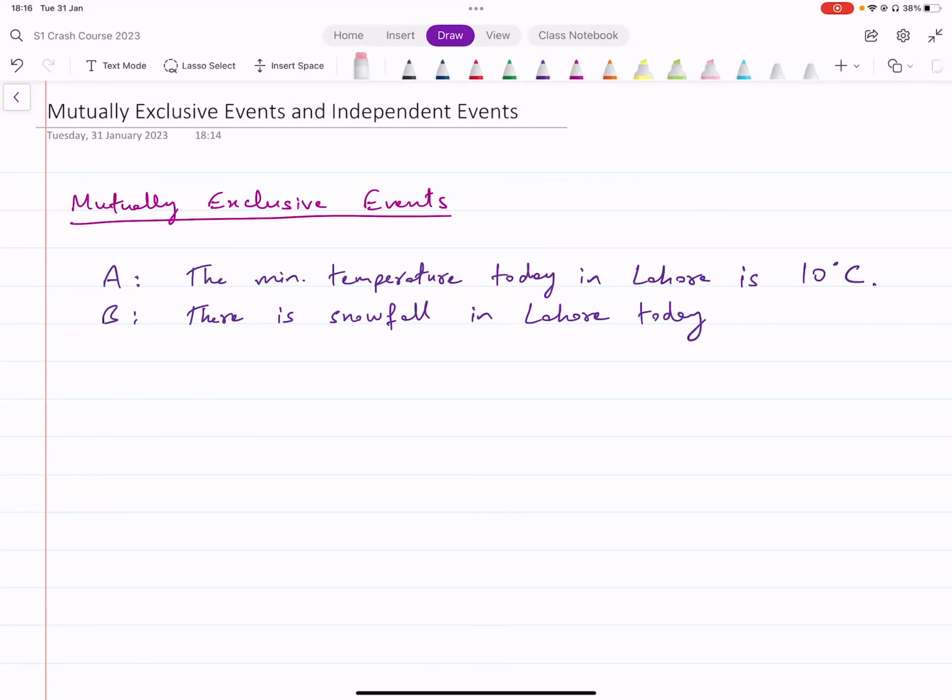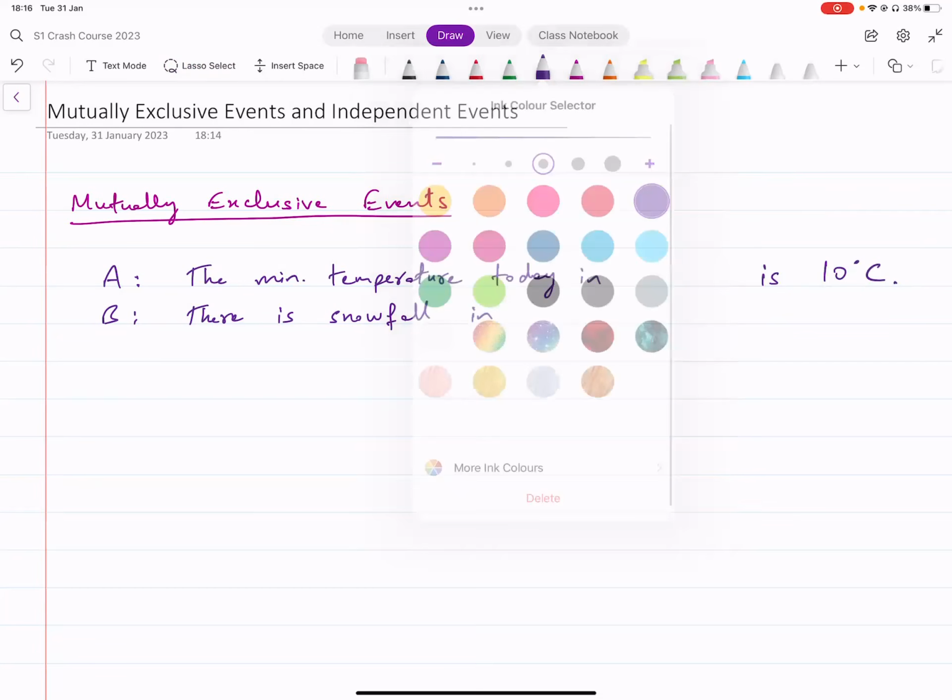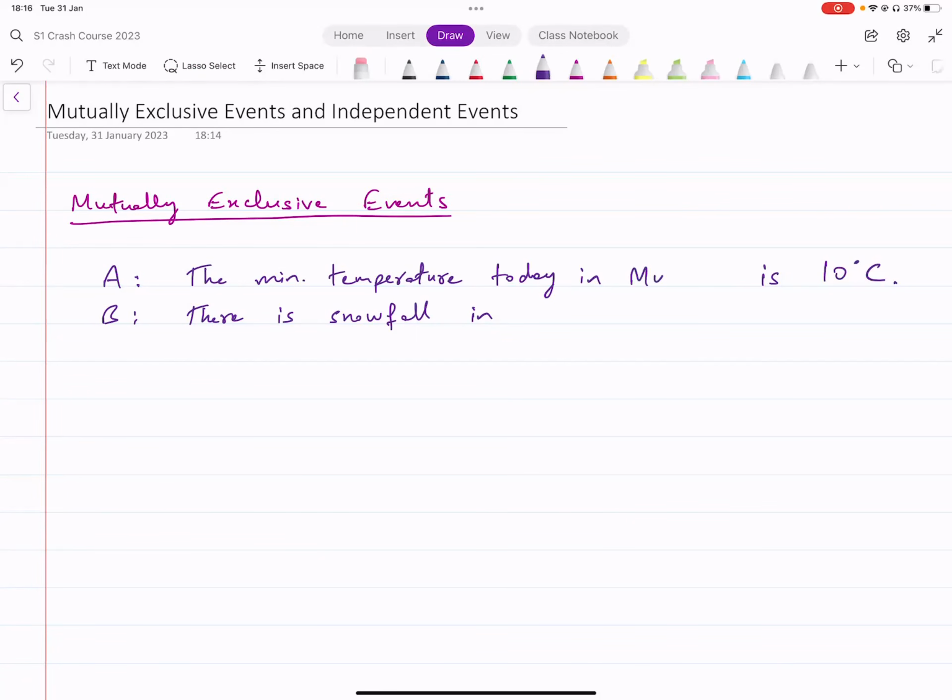Okay, Lahore doesn't have snowfall in any case. So let's choose a different city. Let's say we have Murree here. The minimum temperature today in a particular city, let's say Murree here, is 10 degrees Celsius. And we say there is snowfall in Murree today.